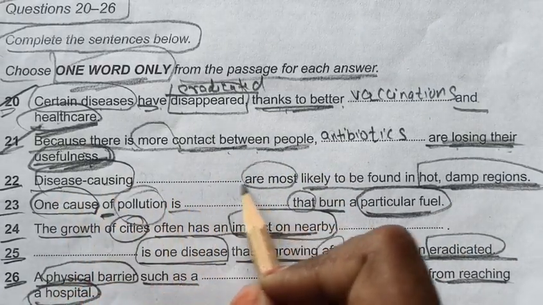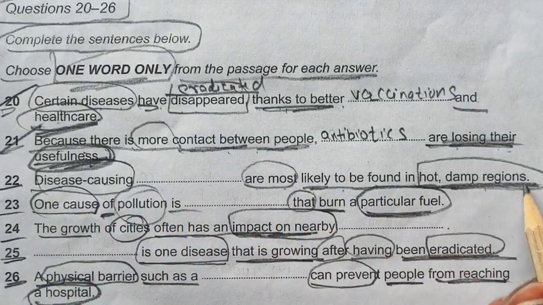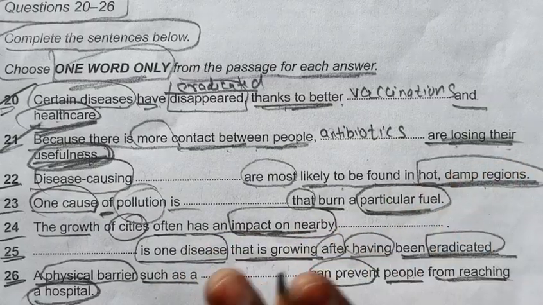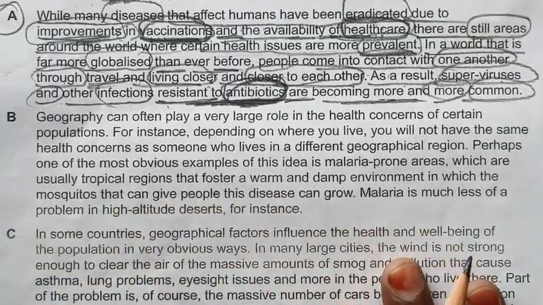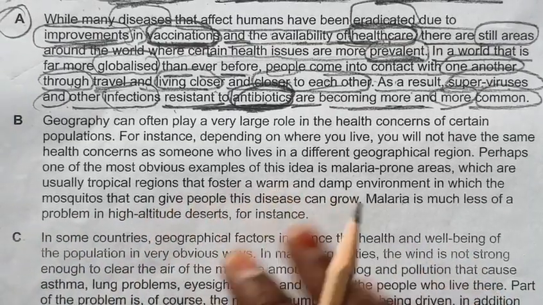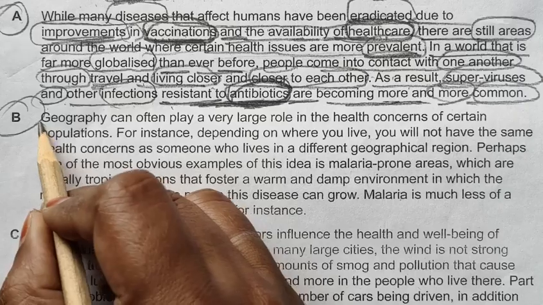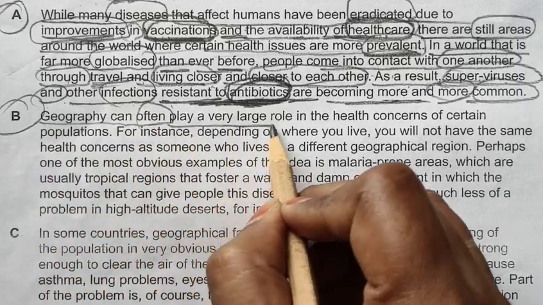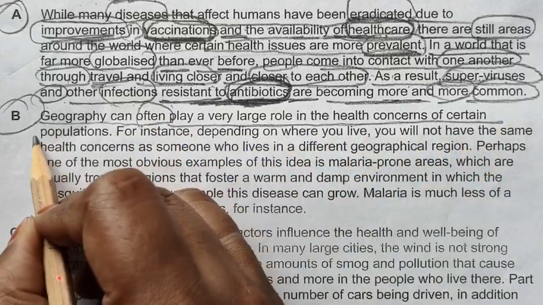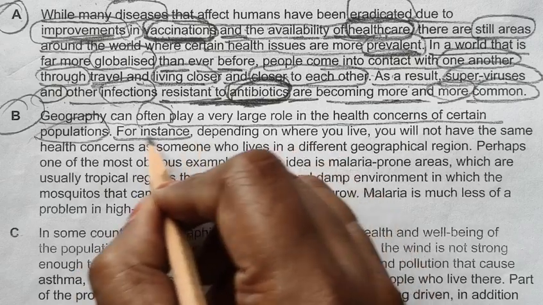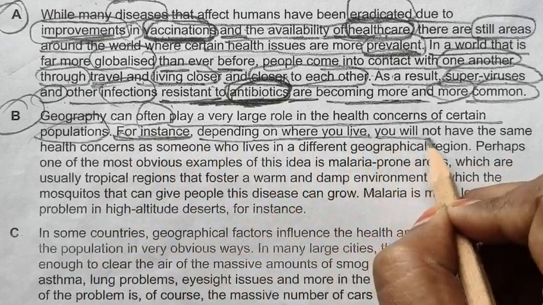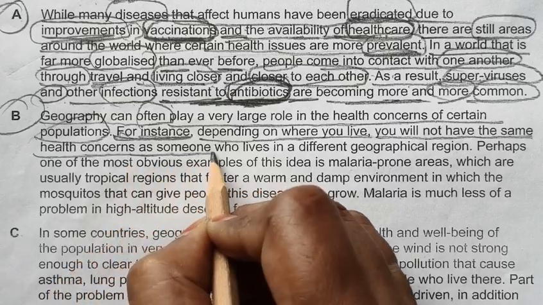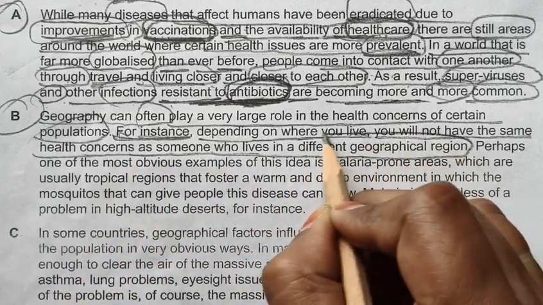So disease causing deaths are most likely to be found in hot, damp regions. So in A paragraph we have not seen anything regarding this. So we will move forward towards our B paragraph. Now let's quickly read our B paragraph. Geography can often play a very large role in health concerns of certain populations. For instance, for example, depending on where you live, you will not have the same health concerns as someone who lives in a different geographical region.